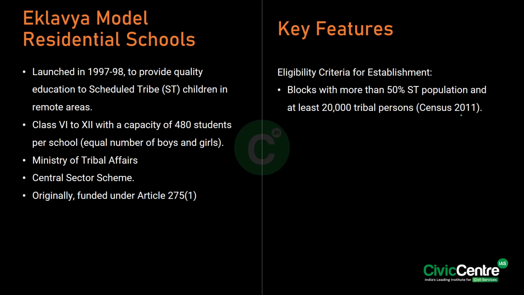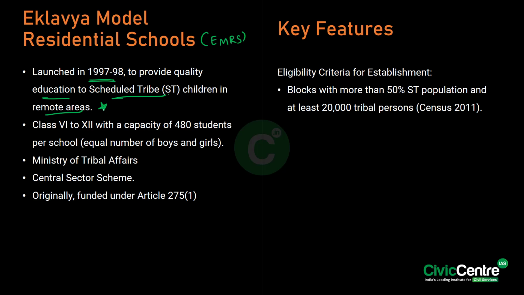See, the Eklavya Model Residential Schools, as I said, in short called the EMRS, this scheme is launched in the year 1997-98 to provide quality education to scheduled tribes children in the remote areas. You have to remember this point. This is very important for the exam.